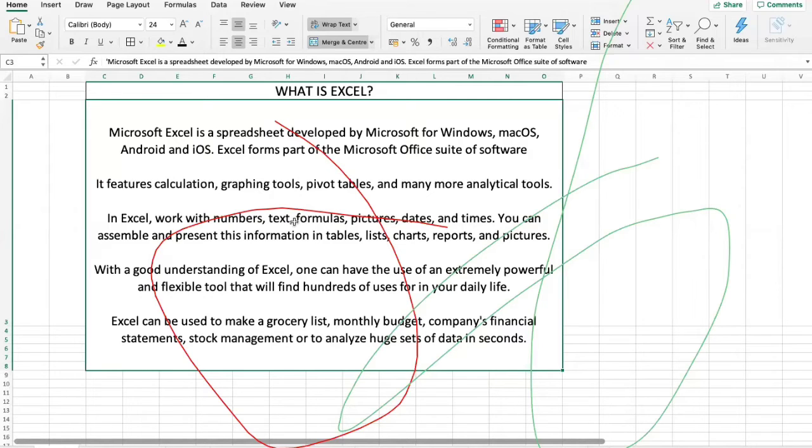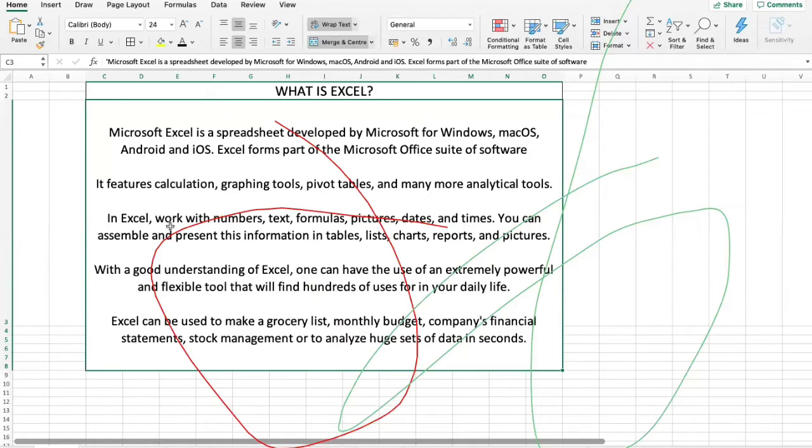So let's start. First thing we need to understand is what is Excel. I'm using Excel version 2016, but the Excel versions from 2010 till 2019 are as good as 2016. It doesn't mean that if you have an older Excel, say 2003 or 2007, what you are learning now would be of no help. Even if you're using Excel 2003 or 2007, everything you learn in today's call would be useful there also.